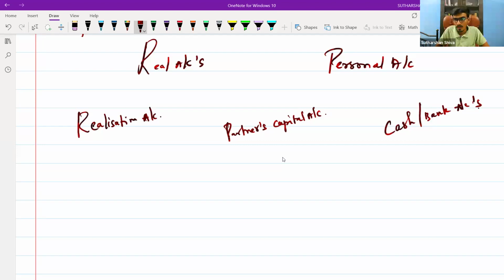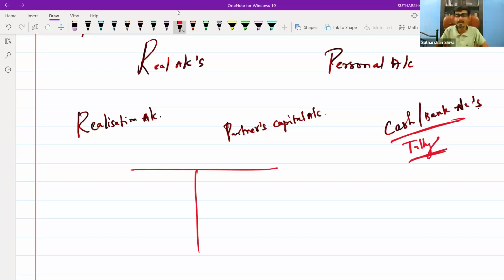And I will give you one more thing also. While solving a problem of dissolution of a partnership, the cash and bank account will get tallied. How will it get tallied, sir? Let's say this is your balance sheet. These are your assets: machinery 10 lakh, furniture 5 lakh.